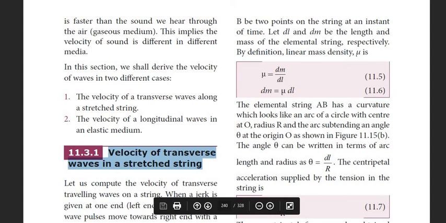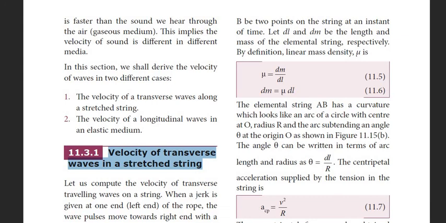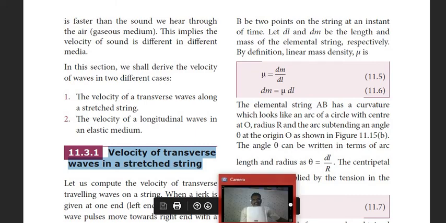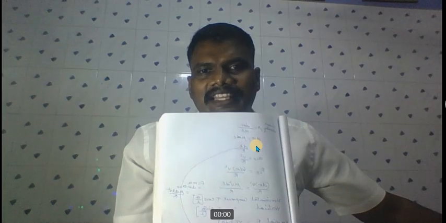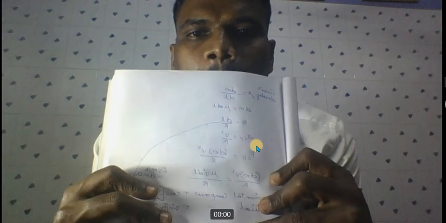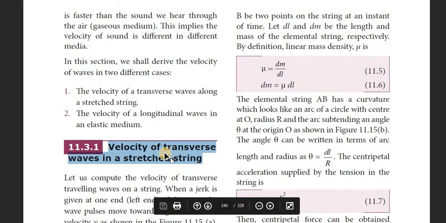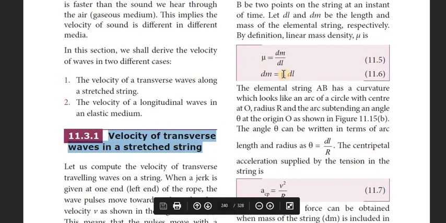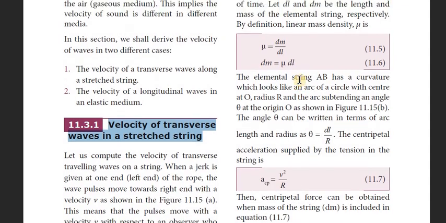Here I am going to explain this derivation. Please listen carefully. Mu is nothing but linear mass density. Here this is the definition. This is the derivation, children. Mu is equal to dm divided by dl. So dm is equal to mu into dl.